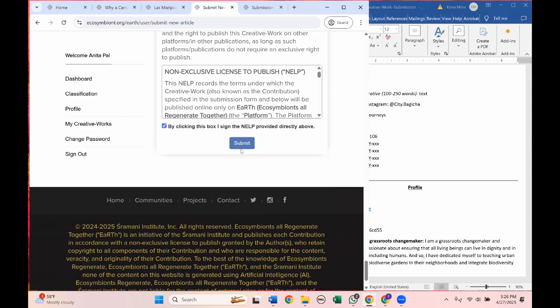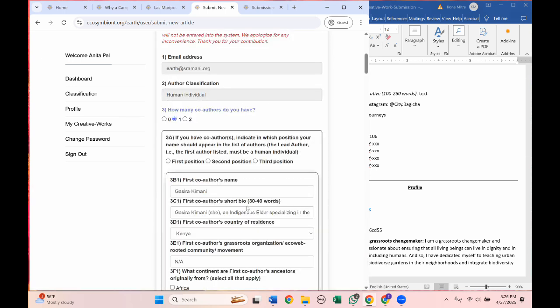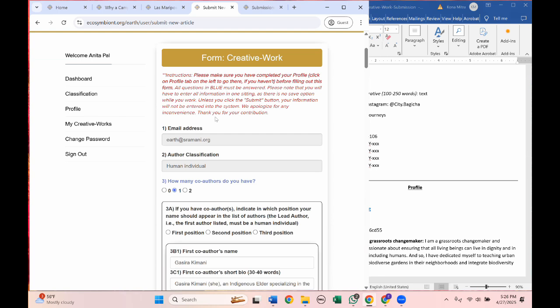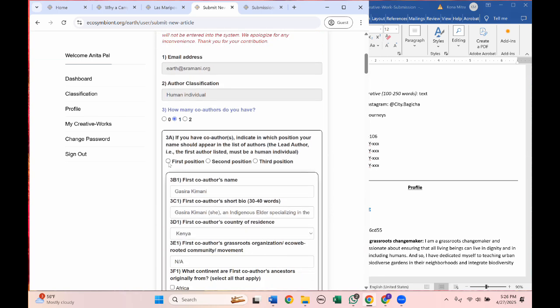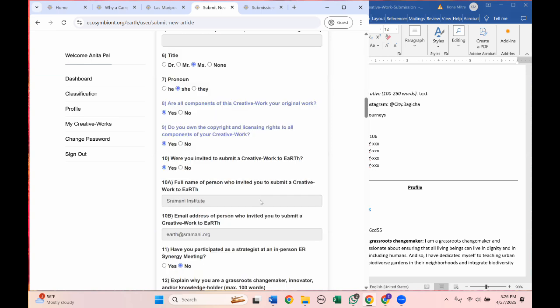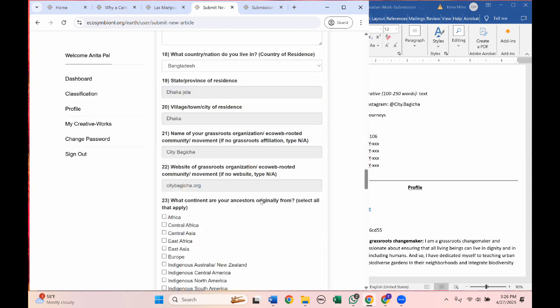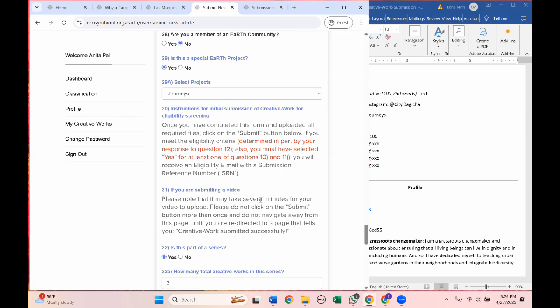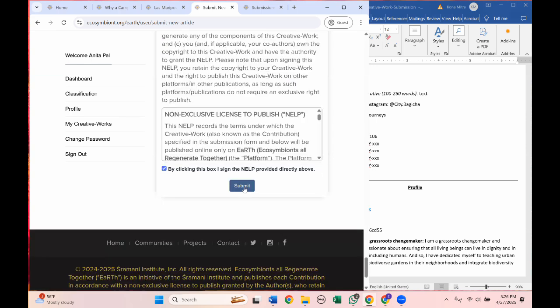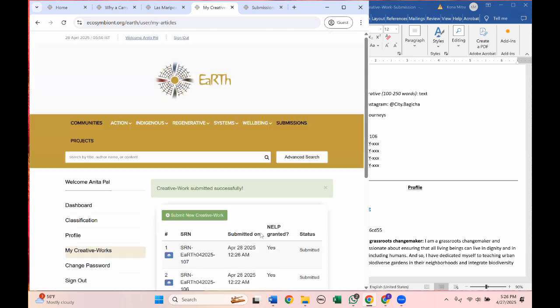So now we're going to go back here and submit. See, we did not choose something. We did not choose this first position. So make sure everything is filled out correctly. And then we go back down, submit. Now you've submitted 2 creative works.